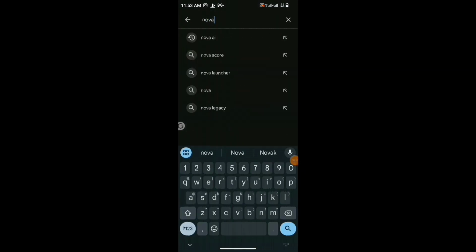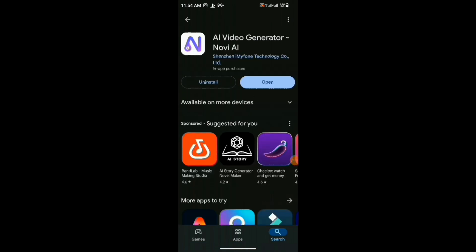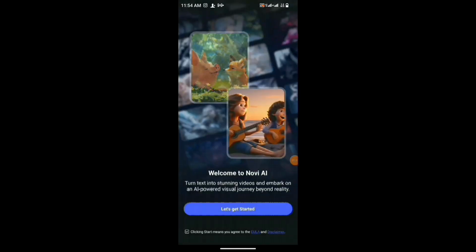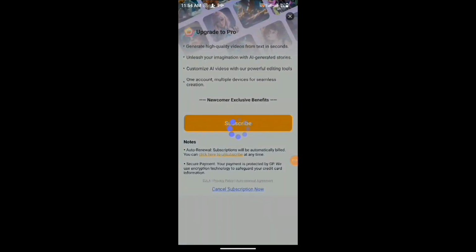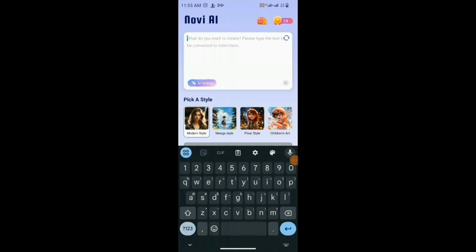Grab your pen and paper as our moderator begins. Go to your Play Store, click on the Nova AI. This is what it looks like. Click on it and install it into your phone. Open it. Click on Let's Get Started. You don't need the pro version, so cancel. It will take you to this page.